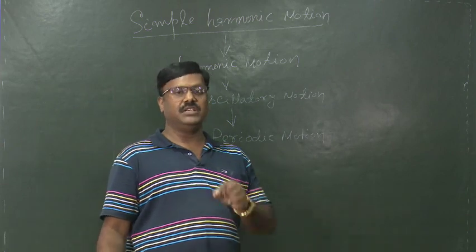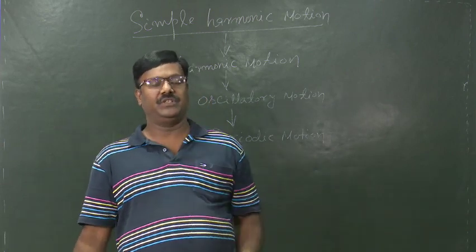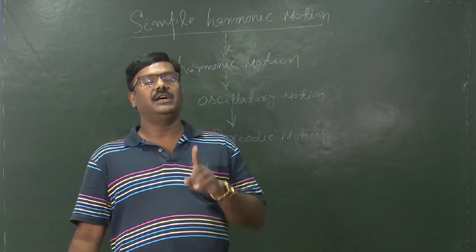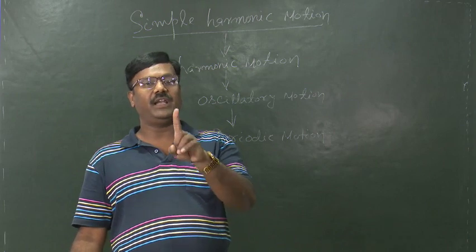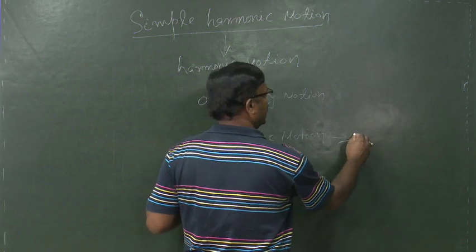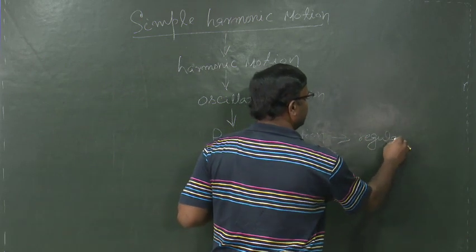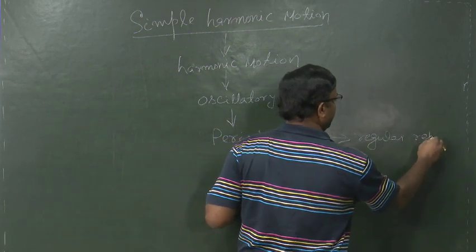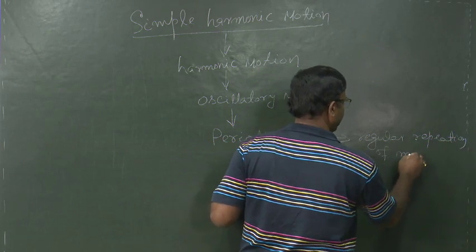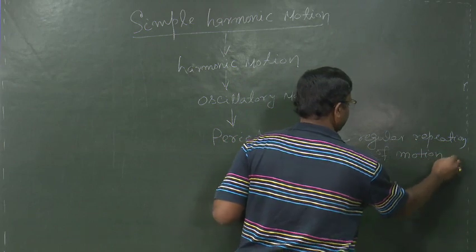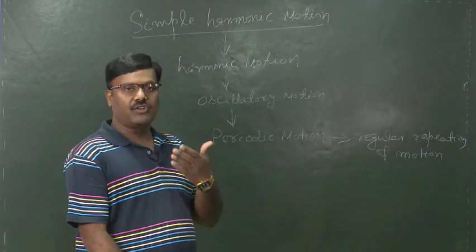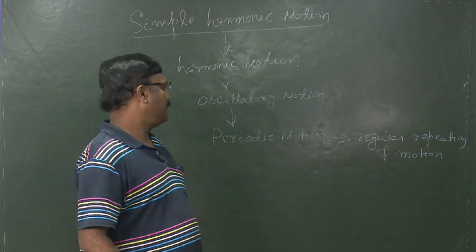Periodic motion is the motion in which the body comes back to the initial condition after a regular interval of time. So, periodic motion is a regular repetition of motion. And these are the common examples of periodic motion.